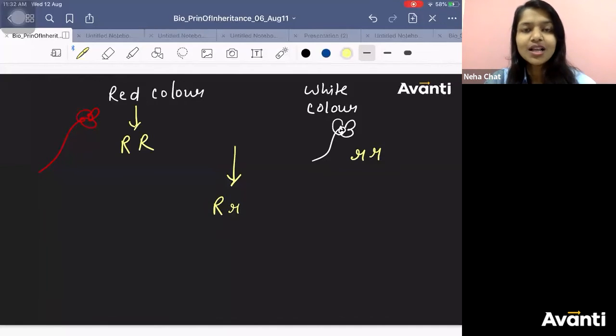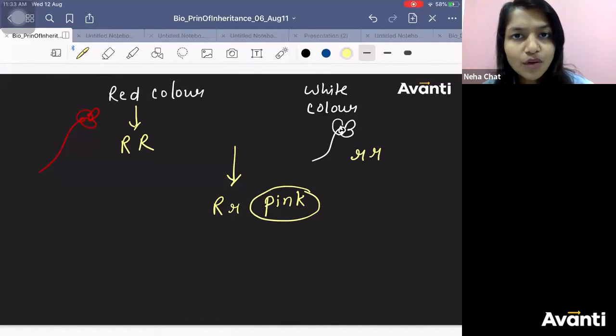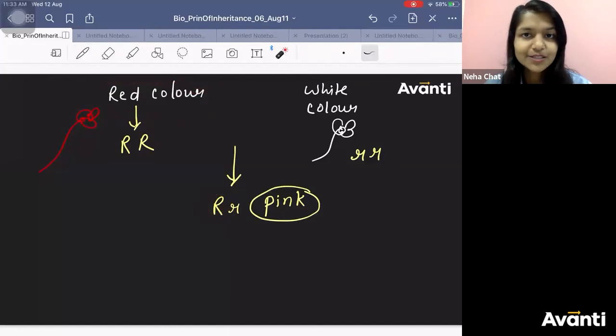When I was in school, our drawing teachers used to ask us to do these experiments to get different colors by mixing different colors. So how do you get it? Mix red and white, you will get pink. Okay? So this will be pink in color. If it was following law of dominance, it would have shown red color. But no, they are showing what? Incomplete dominance, blending. Okay?